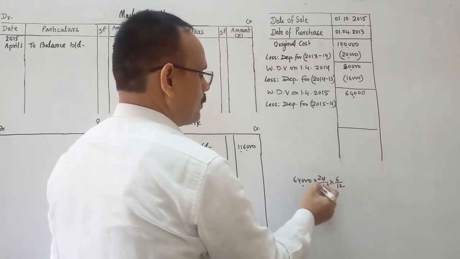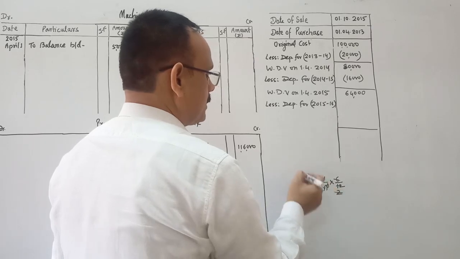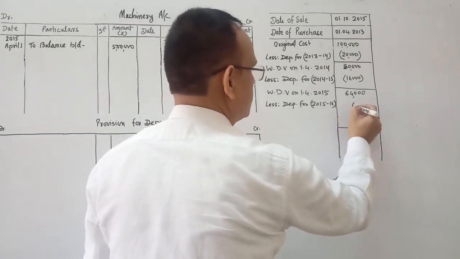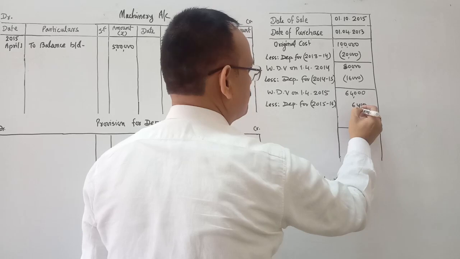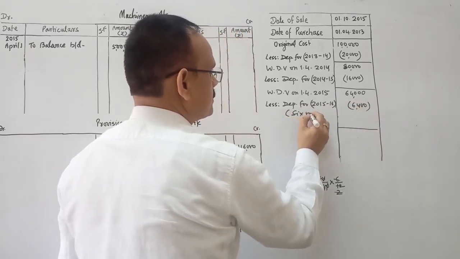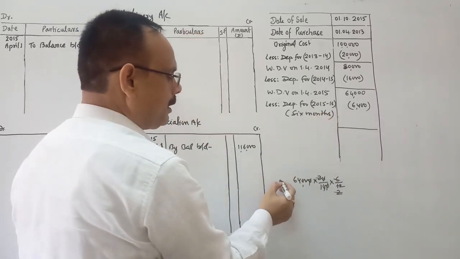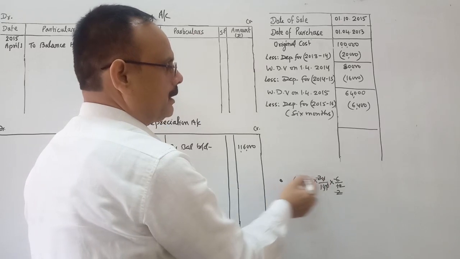So depreciation will be 6,400. This is the depreciation for 6 months. We have calculated the depreciation for 6 months.